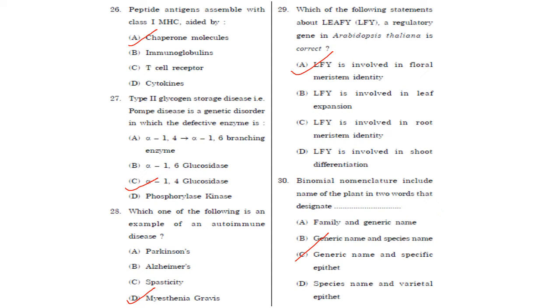Then next one. Which of the following is an example of an autoimmune disease? So it is myasthenia gravis, that is an example of autoimmune disease. Then, which of the following statements about leafy, a regulatory gene in Arabidopsis thaliana, is correct? So, leafy causes a group of undifferentiated cells called meristem to develop into flowers instead of leaves.